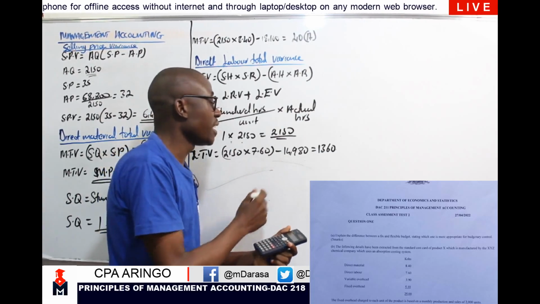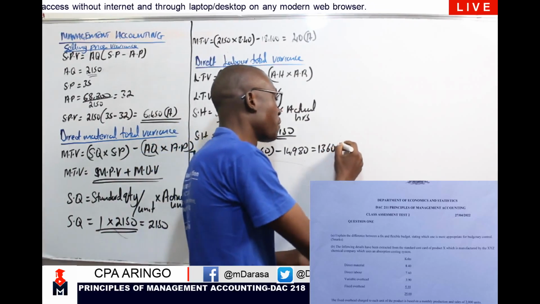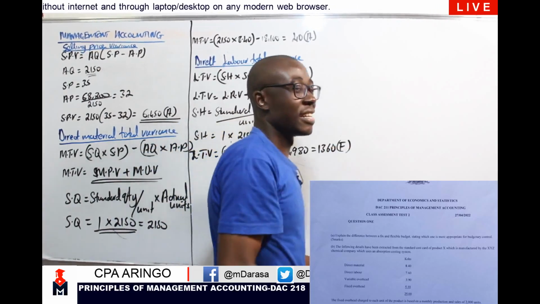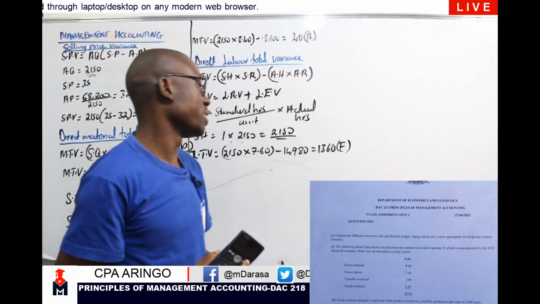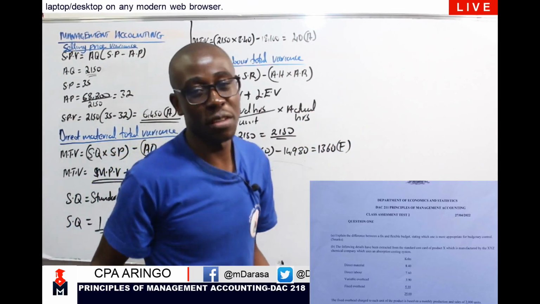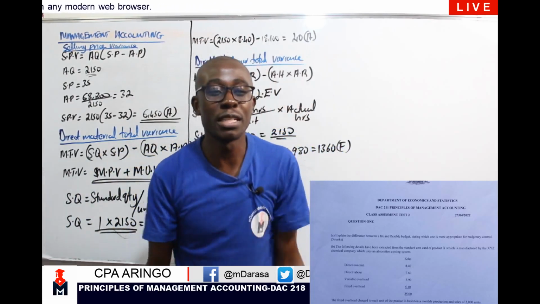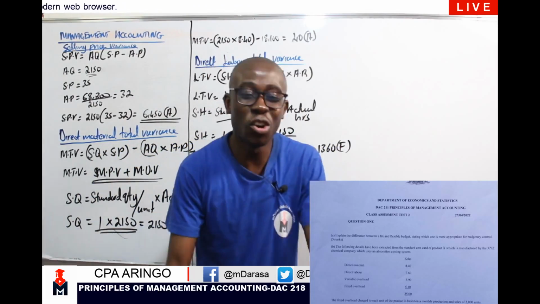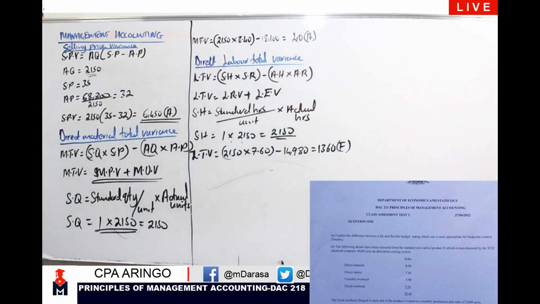That is to say, I spent less than what I had planned, therefore giving us a favorable variance. Assuming you had planned to spend 16,000 but ended up spending only 14,000, it means that you are saving. It means that variance is in favor of you. So you're done with that part, just as simple as that.